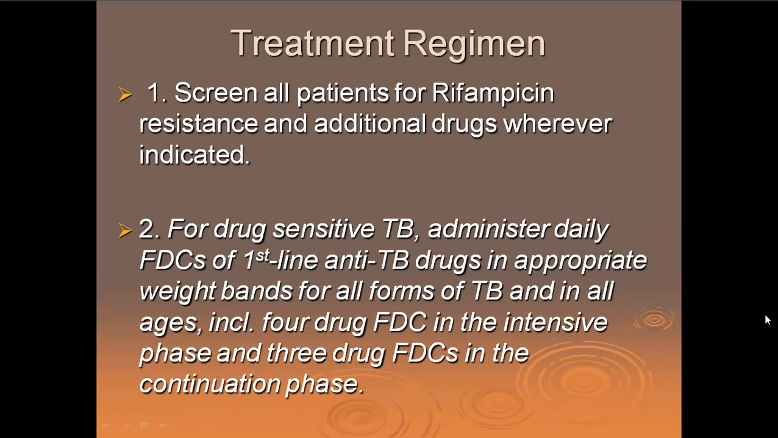Screen all patients for rifampicin. I'm again emphasizing on that. And in case your drug sensitivity test center allows, some additional drugs can also be included in DST. For drug sensitive TB, administer daily fixed dose regimens of first line anti-TB drugs in appropriate weight bands for all forms of TB and for all ages, including 4-drug FDC in the intensive phase and 3-drug FDC in the continuation phase.